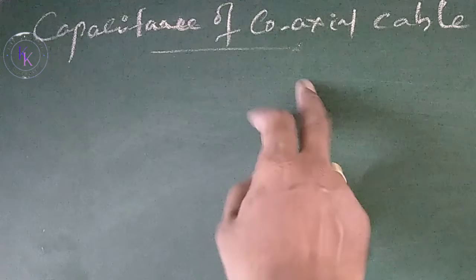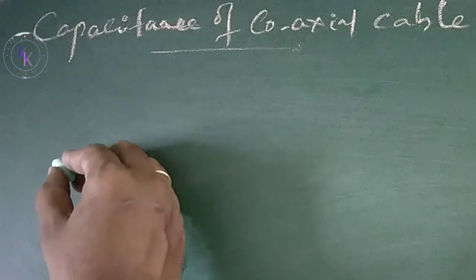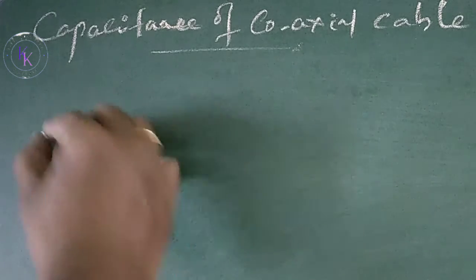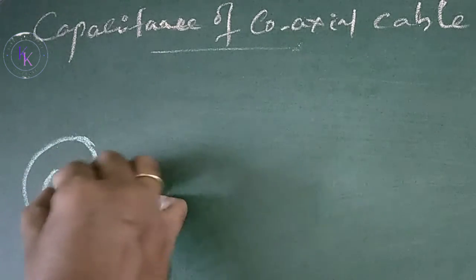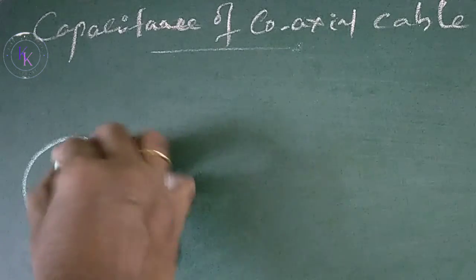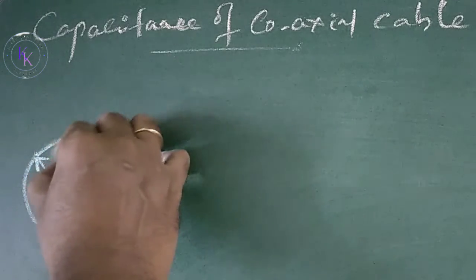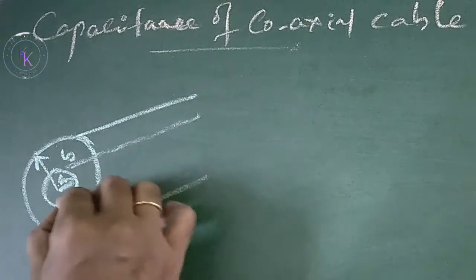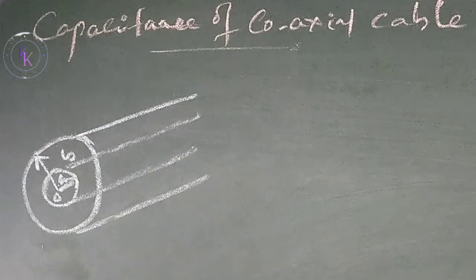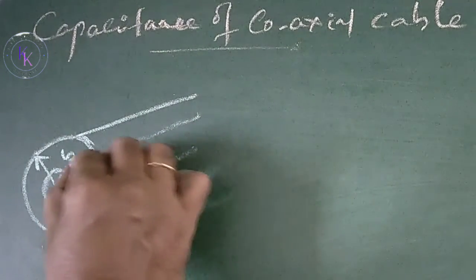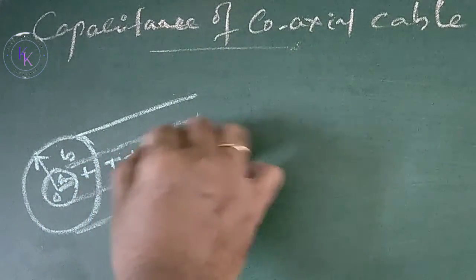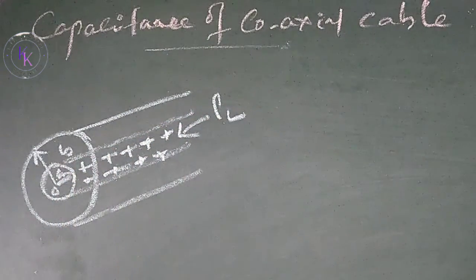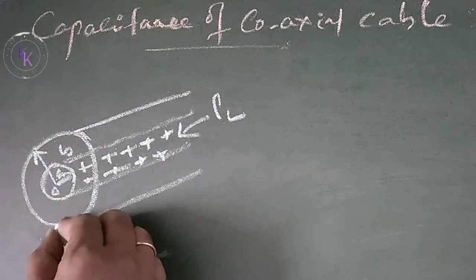Capacitance of coaxial cable. Consider a coaxial cable with inner conductor radius of A and the outer conductor radius of B. The inner conductor is uniformly charged with rho L linear charge density. The outer conductor is grounded.